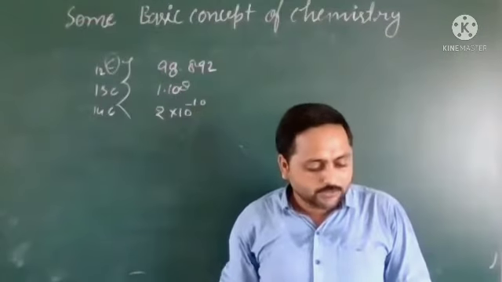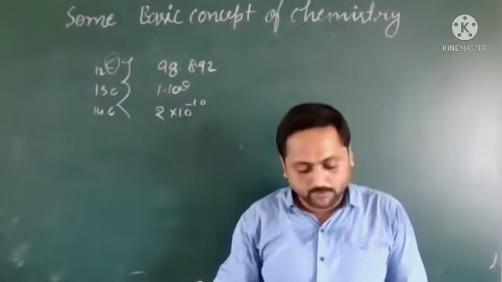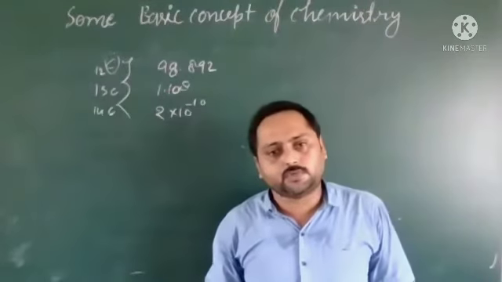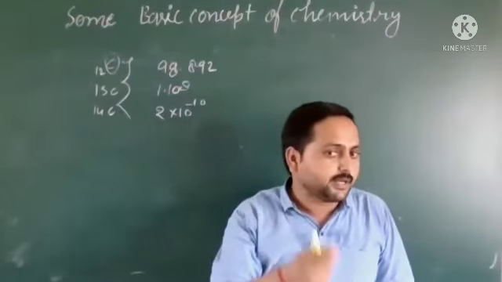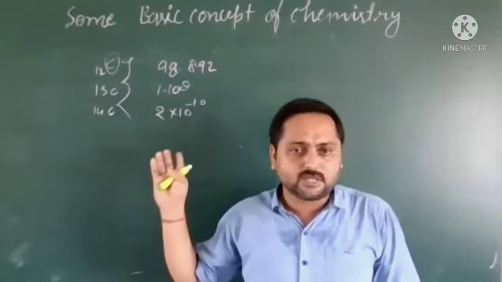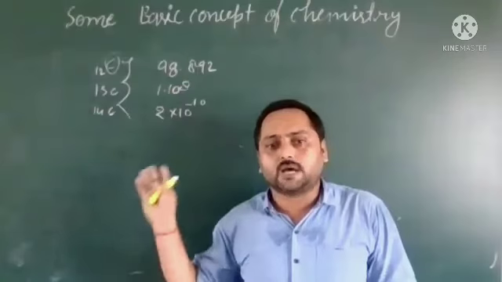You might know isotopes, as you studied them in class 10. Some of you can define it. Write the definition of isotopes and how many isotopes carbon has.